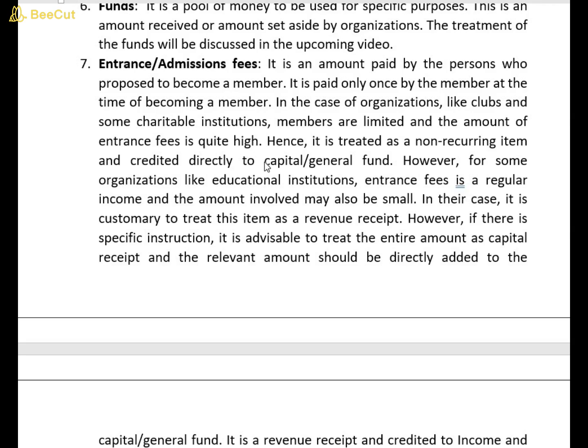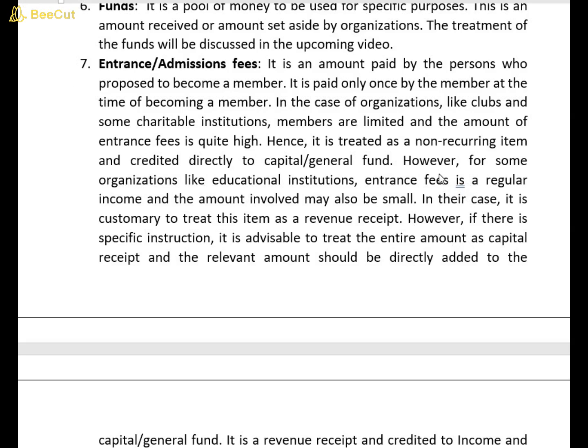Oh, I forgot to tell about capital or general fund. Just like a sole proprietorship has capital, NPOs have capital fund or general fund. Okay? Got it?